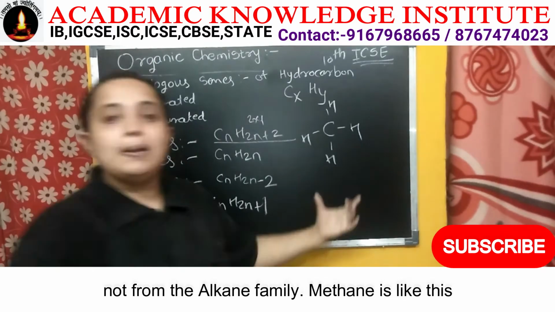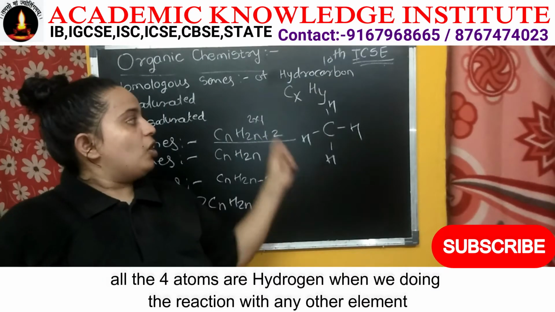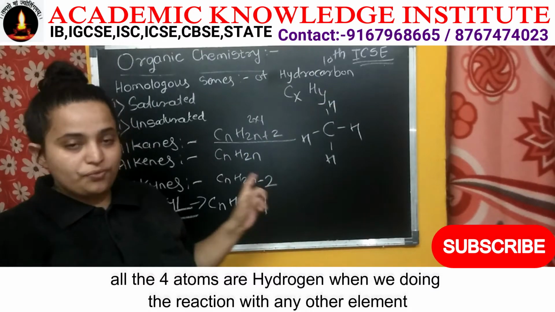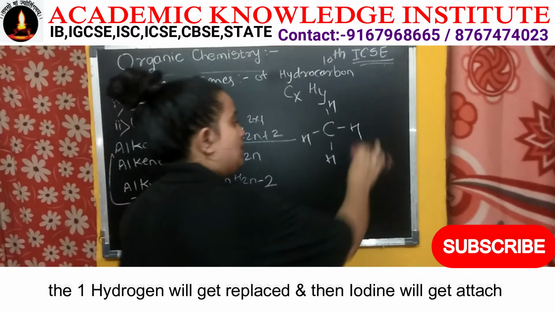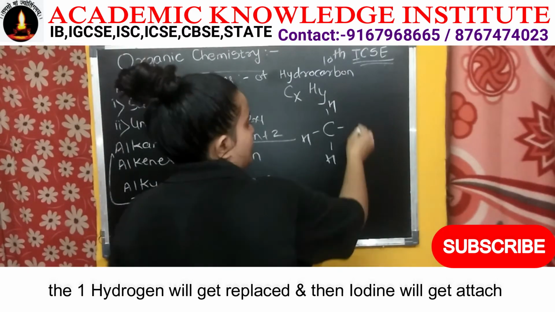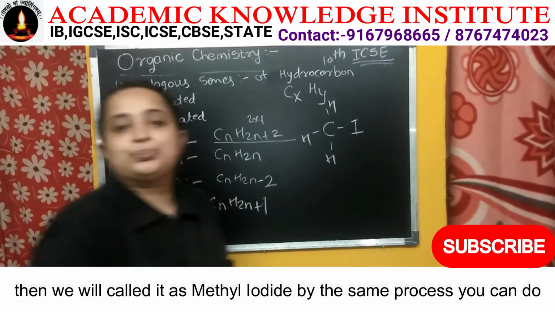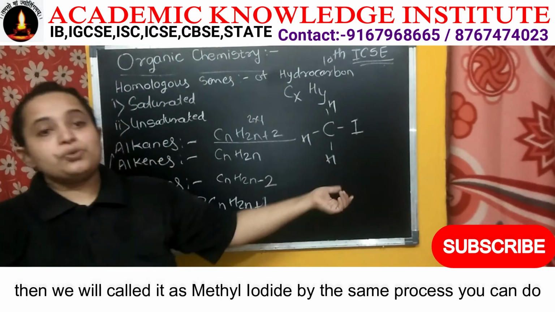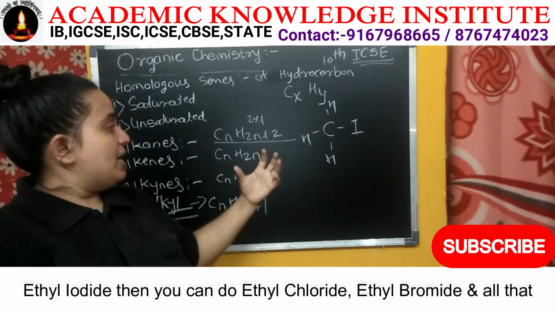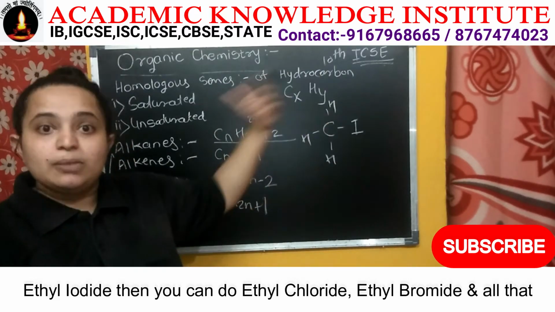Okay. Methane is like this, all 4 are hydrogen. So when we do the reaction with any other element, one hydrogen will get replaced and the iodide will get attached. Then we call it methyl iodide. By the same process, you can make ethyl iodide. Then you can say ethyl chloride, ethyl bromide, and all that.